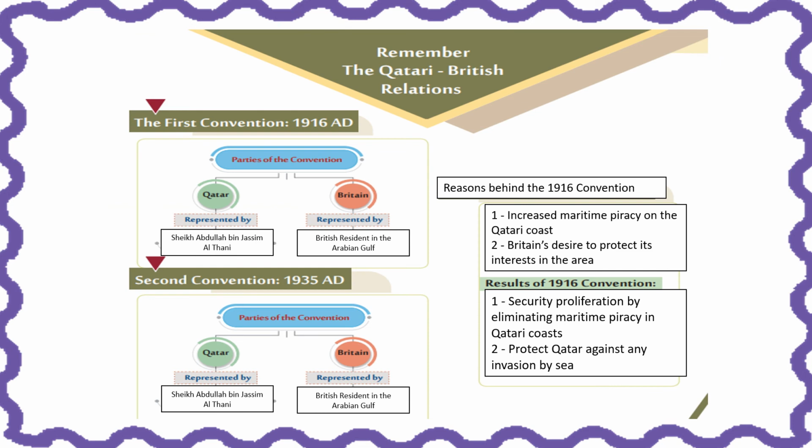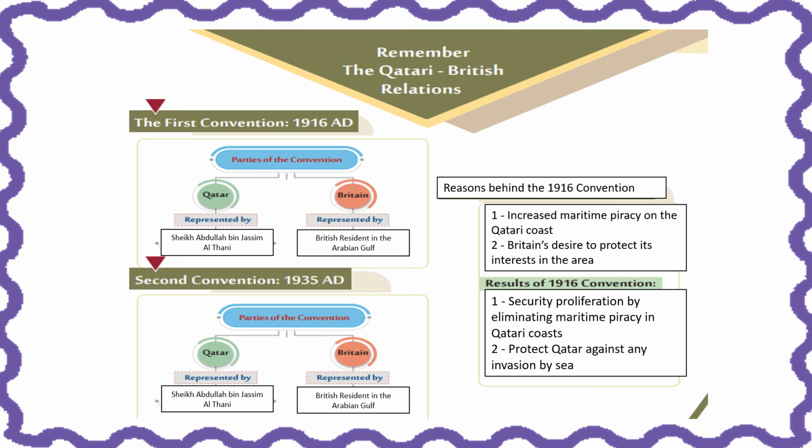Now let's go to our summary. Remember the Qatari-British relations. The first convention happened in 1916 AD, and the two parties or groups of the convention involved Qatar, represented by Sheikh Abdullah bin Jassim Al Thani, same as in the second convention that happened in 1935 AD. And the second party or the second group was that of Britain. They have sent their British resident or representative in the Arabian Gulf during that time.